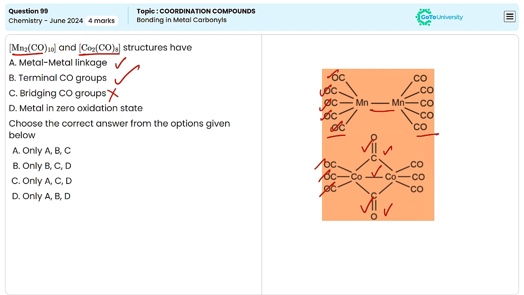And the last one is metal in zero oxidation state. Carbonyl group is a neutral ligand. So in both the complexes, the oxidation state of the metal atoms is 0. That is, in Mn2(CO)10, manganese is in zero oxidation state. In the second complex also, cobalt is in zero oxidation state. So this is for both the complexes. Now from these options we can see the properties which are for both the complexes include the properties A, B and D. So from these options, option D is the correct answer.